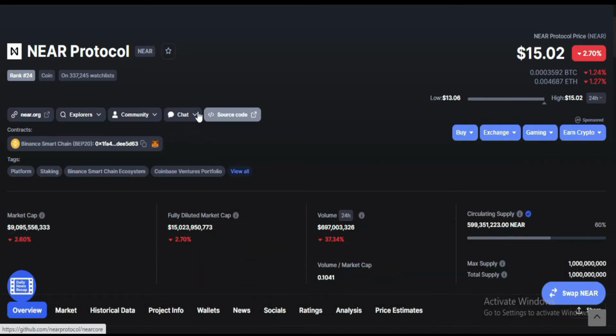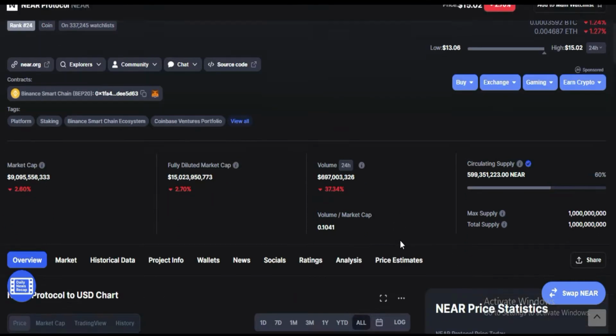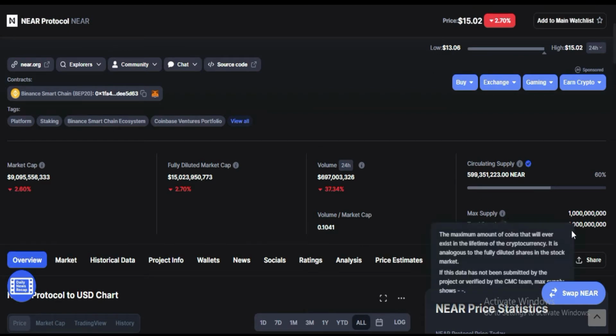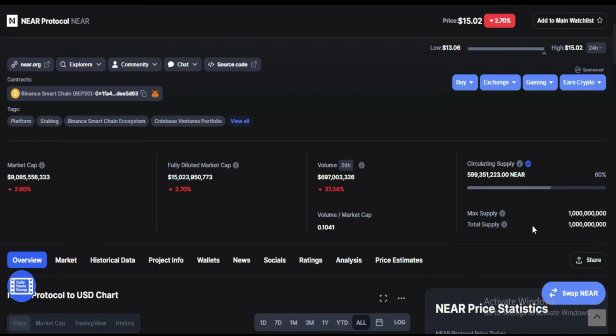Current rank of Near Protocol is 24 and the price of Near Protocol is $15 right now. Market cap of Near Protocol is $9 billion. Fully diluted market cap of Near Protocol is $15 billion. That is very huge. 24-hour trading volume of Near Protocol is $697 million. That is huge. And circulating supply of Near Protocol is 599 million. Maximum and total supply of Near Protocol is 1 billion.